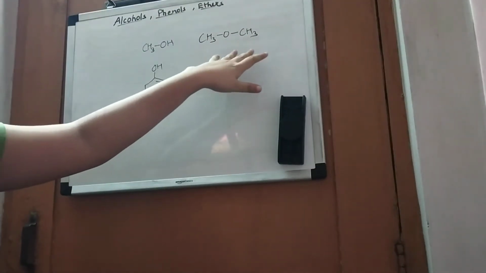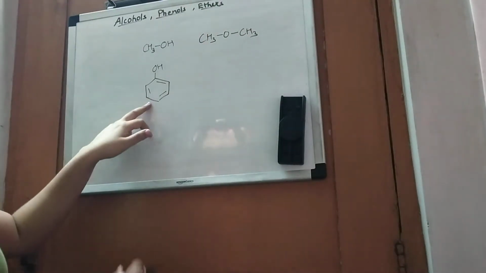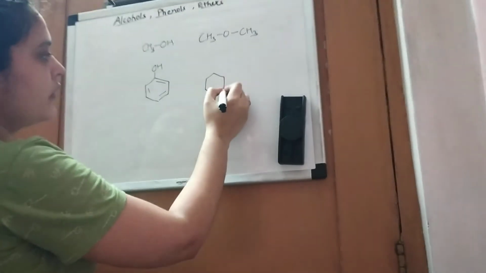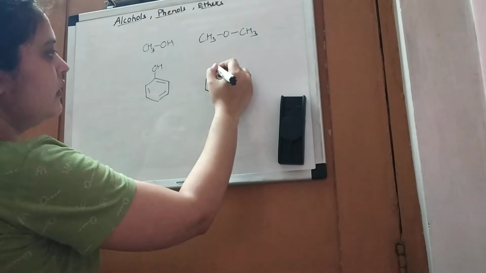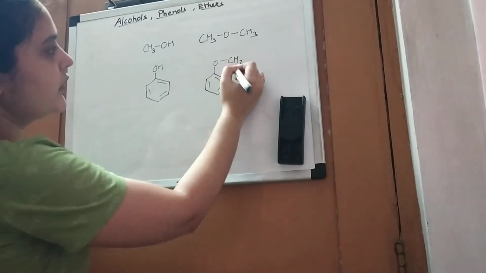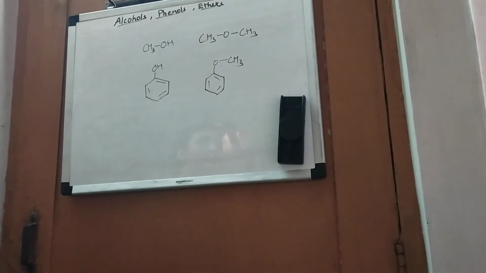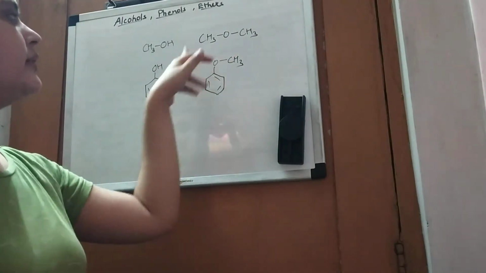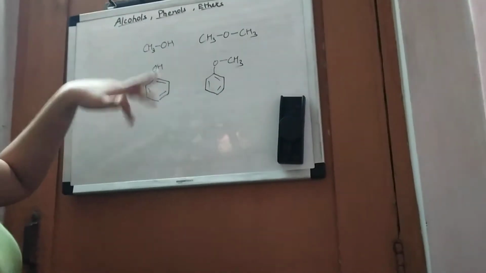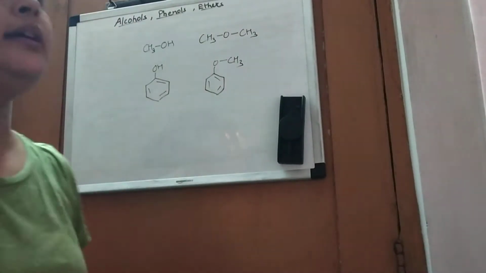So this is an ether. And if I replace it here also, where the hydrogen is replaced by either an aliphatic group or an aromatic group, then it is called an ether. So this was the basic idea about alcohol, phenol and ether.